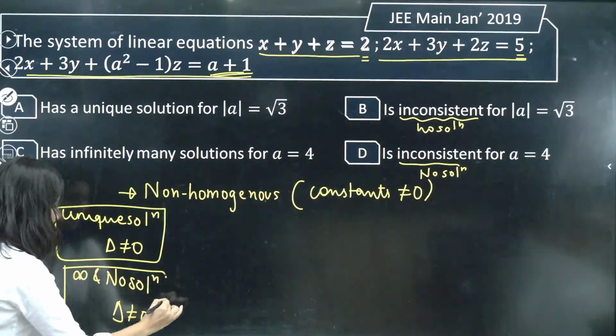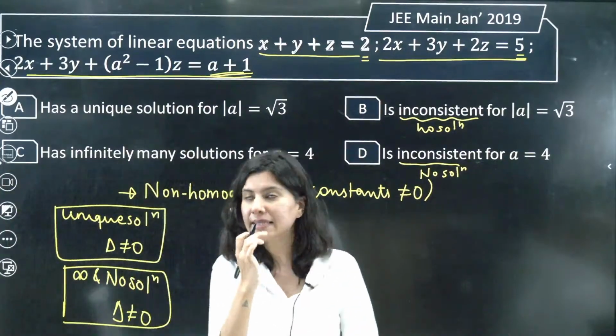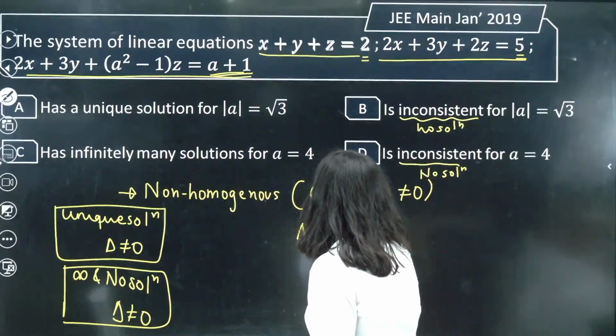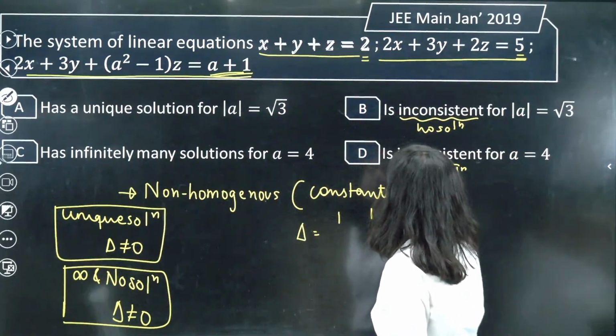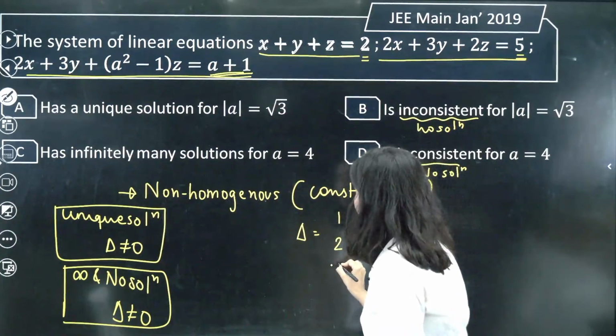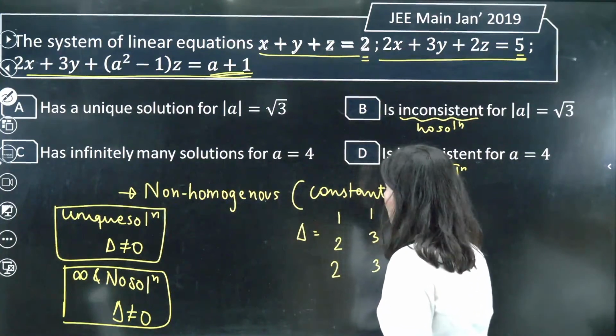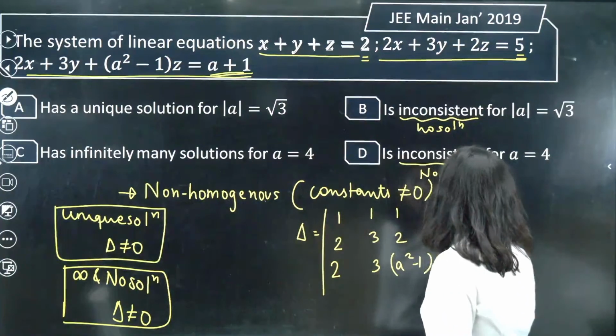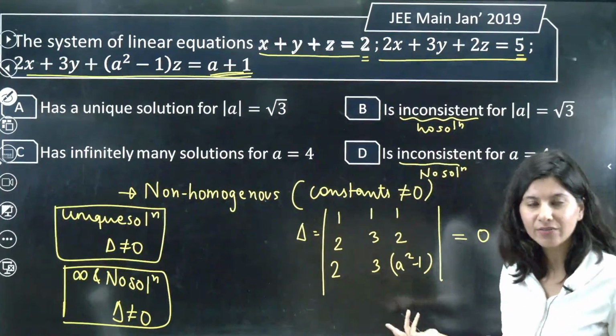Let us define this. First of all, let us calculate delta. So delta is: 1, 1, 1; 2, 3, 2; 2, 3, a square minus 1. Now let us check whether it is 0 or non-zero.